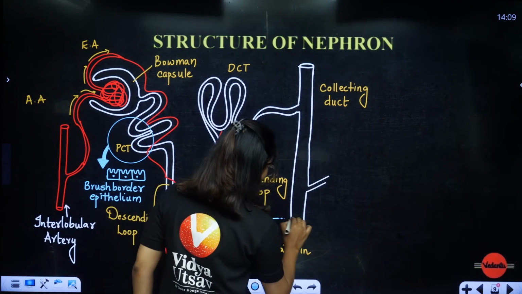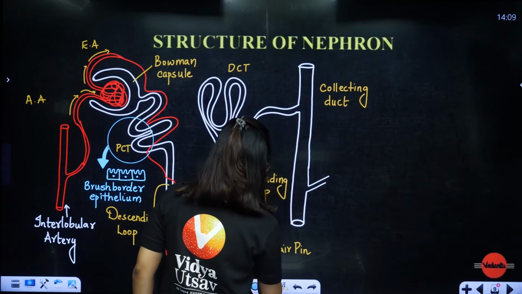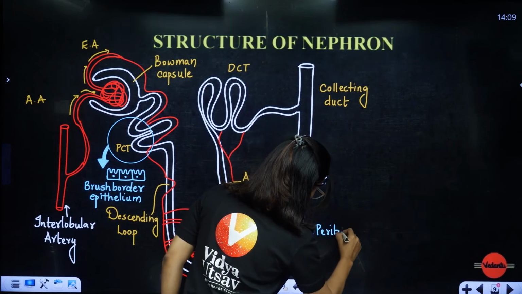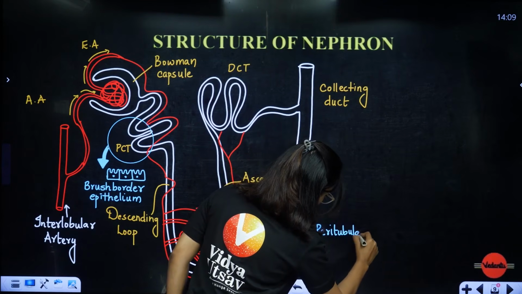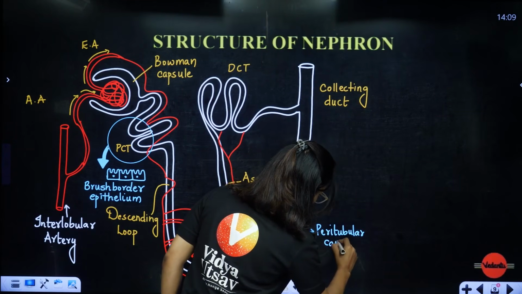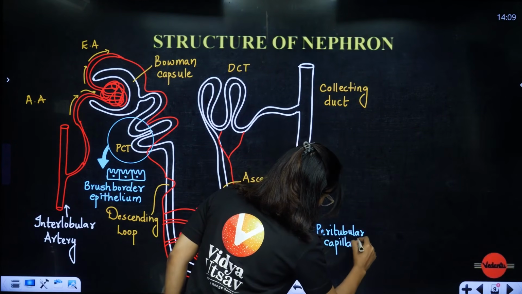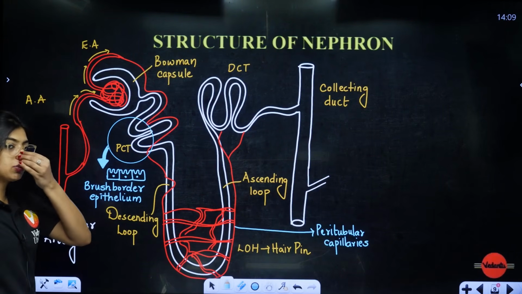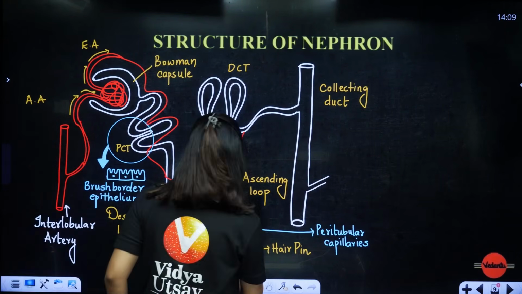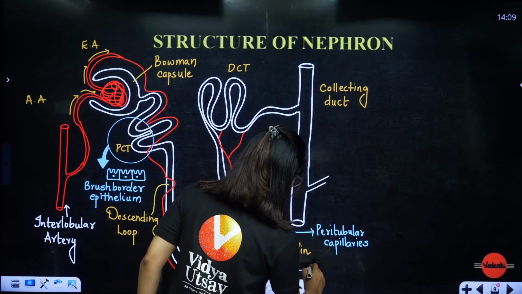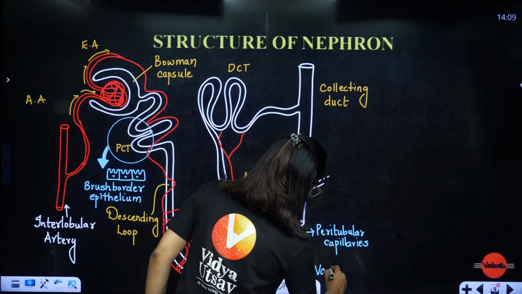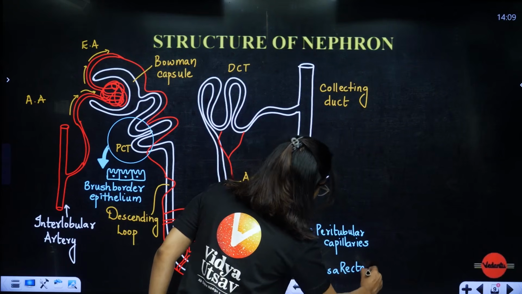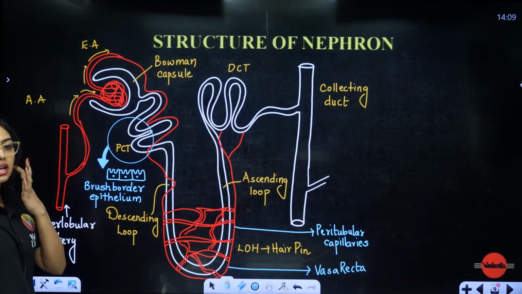Don't panic. Peritubular capillaries. Okay, the efferent arterioles, students, want the partition. They divide, so it will divide into peritubular capillaries. Again, peritubular capillaries will divide into smaller blood vessels which are called vasa recta. Which are called what? Vasa recta. We will learn the uses of it later.